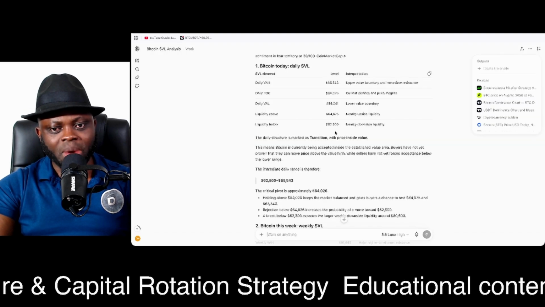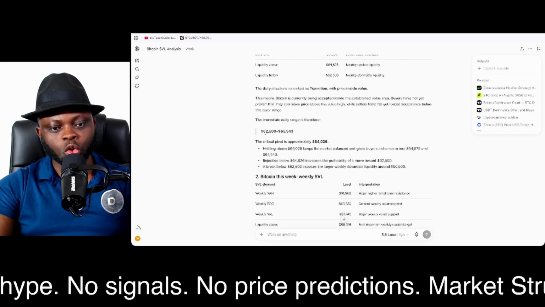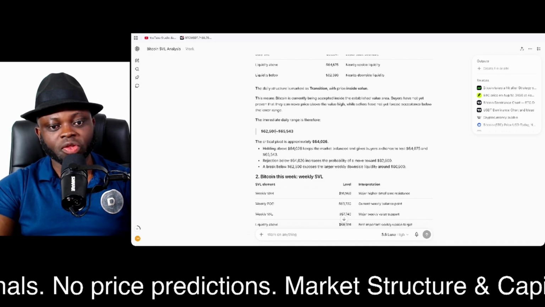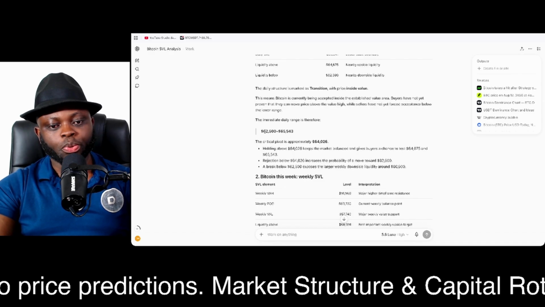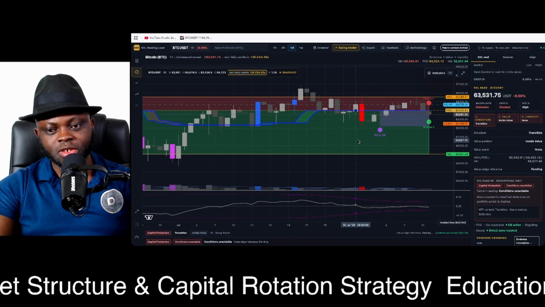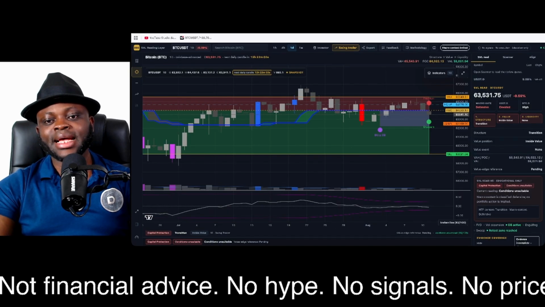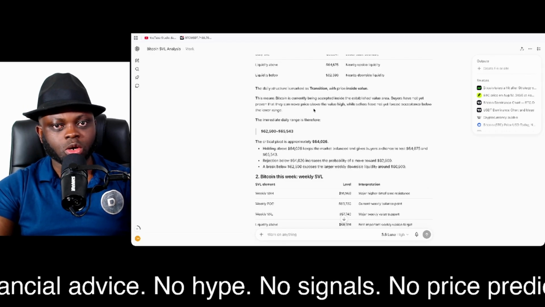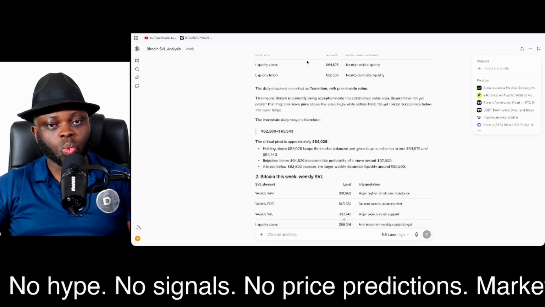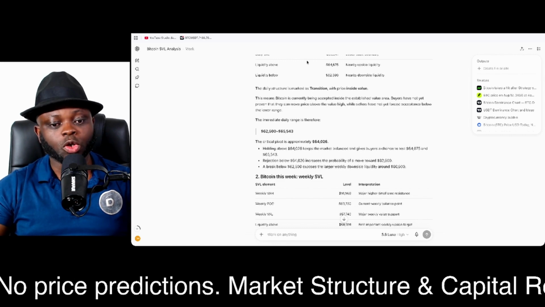Now, coming back here to ChatGPT, you see that the imminent daily range is 62,500 to 65,543. So this is a measured support and this is a measured resistance on the daily time frame. We have this measured zone here and measured zone above. It is giving you a clear signal of what is going on on the chart. That's why you need to correlate what the chart is saying to what ChatGPT is saying to you before you take the decision on how you want to use it.